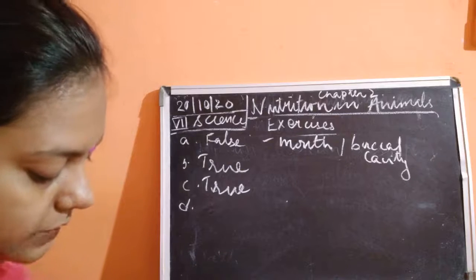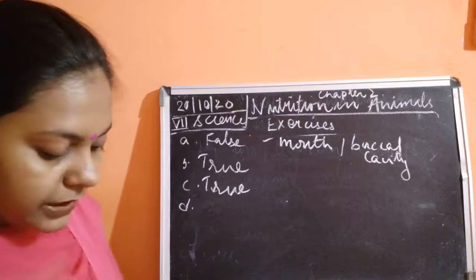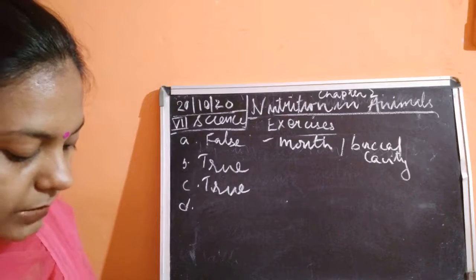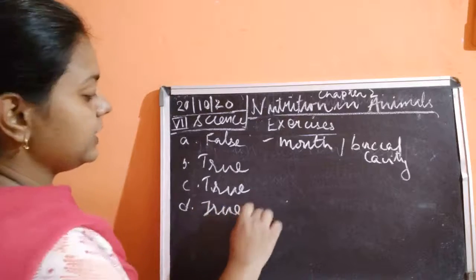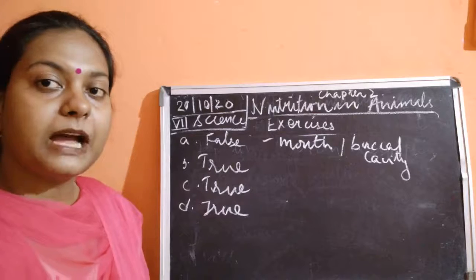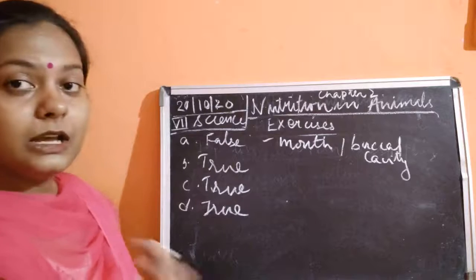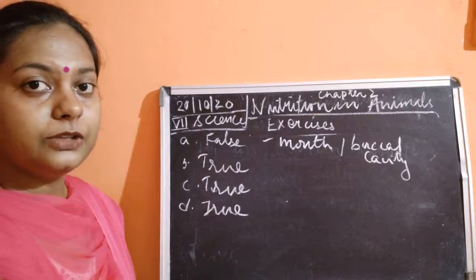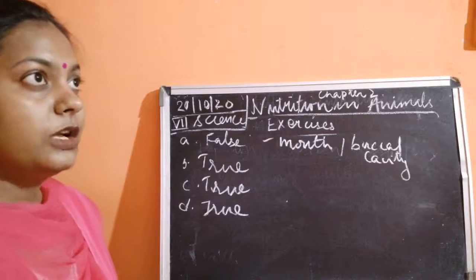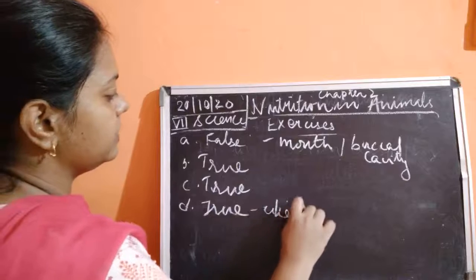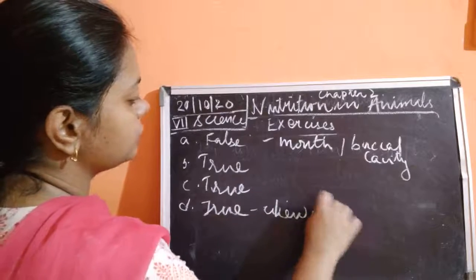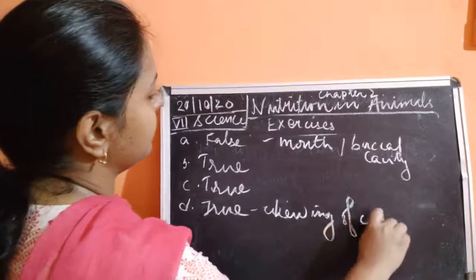Okay? Then after that, fourth, the ruminants bring back swallowed grass into their mouth and chew it for some time. This is true. Yes, the ruminants are going to bring back the food, they regurgitate the food again into their mouth, and then they are going to chew it again. This is known as chewing of cud. You can even write, this is known as chewing of cud.